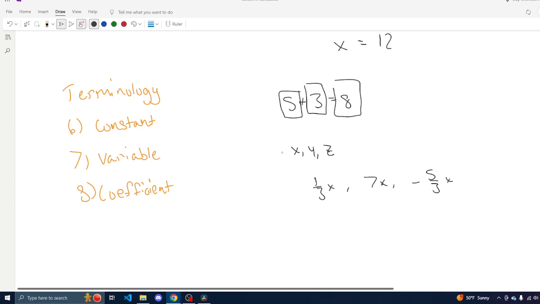It's also important to note if you have negative x, again going back to thinking of negatives being addition of negative numbers, or subtraction being the addition of negative numbers, our coefficient here is not really stated, but it would be negative 1. Also, if we have just x, our coefficient, again, isn't really stated, but it would just be 1. And then we have our final piece of terminology, which is going to be a like term.